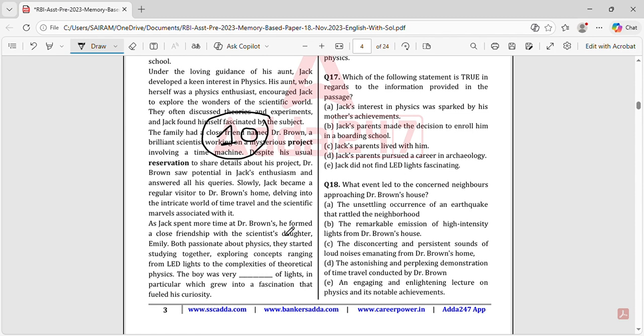And also, what I want to tell in passages is, if they ask you any word and say find out the synonym of that particular word, and if they give you 4 words which you don't even know, then that will be a problem for you. So that's why you should learn the dictionary. Even I also have to start with.